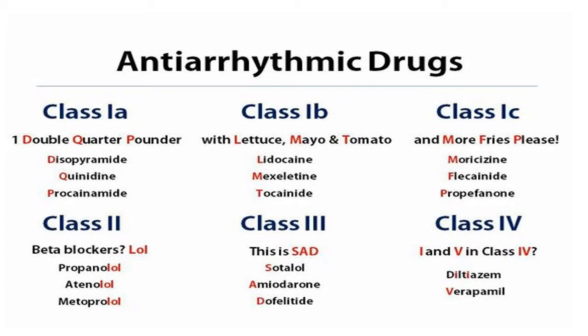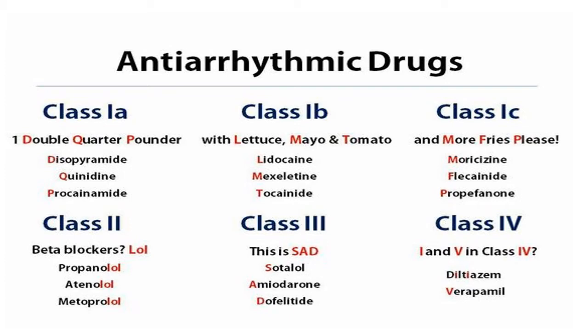Class 1A, these are the mnemonics: one double quarter pounder. D for disopyramide, Q for quinidine, and pounder, P for procainamide. Then class 1B drugs, this is with lettuce, mayo, and tomato. L for lidocaine, M for mexiletine, and T for tocainide. That's class 1C drugs. The mnemonic is more fries, please: M for moricizine, F for flecainide, and P for propafenone.